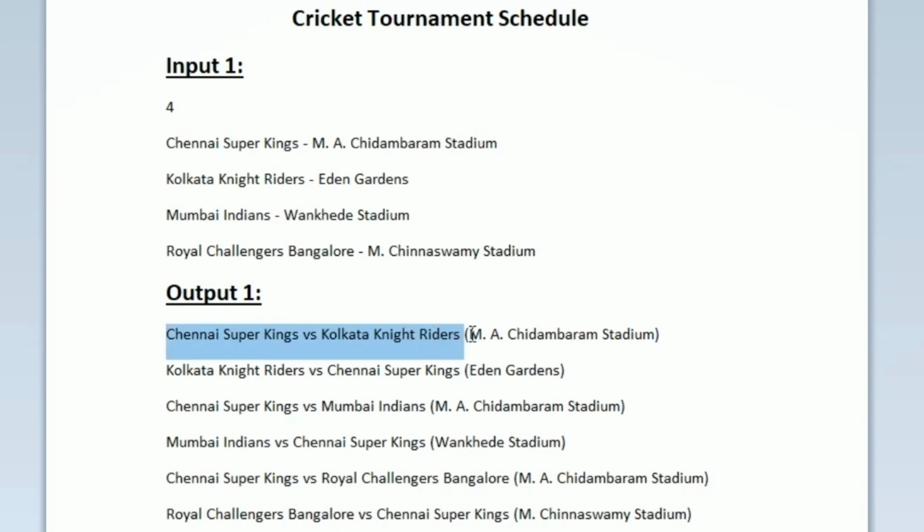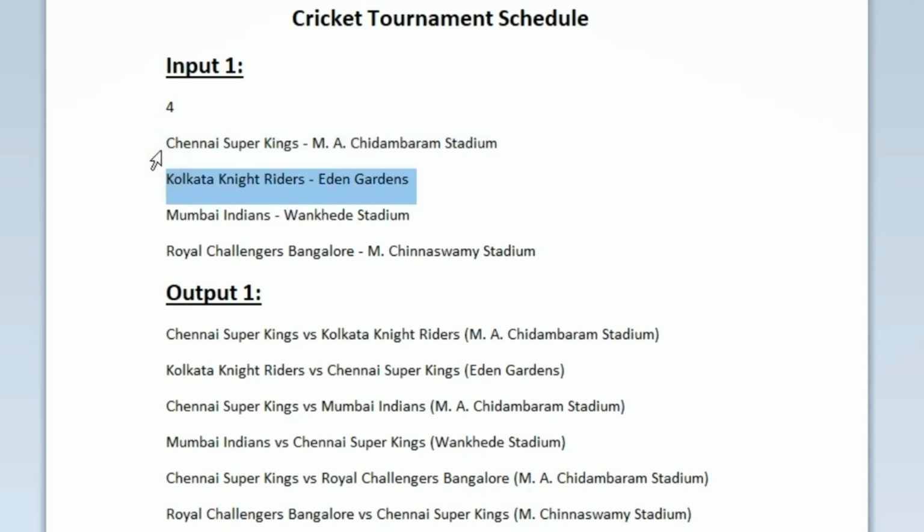In our output we can see that the first match is Chennai Super Kings versus Kolkata Knight Riders in Chidambaram Stadium, and the second match is also between Chennai and Kolkata, but first we are printing the name of Kolkata Knight Riders and then Chennai Super Kings, and the stadium is Eden Gardens. As per the conditions given in the question, Chennai Super Kings has played 2 matches with Kolkata Knight Riders, and the matches have taken place in both of their home stadiums.